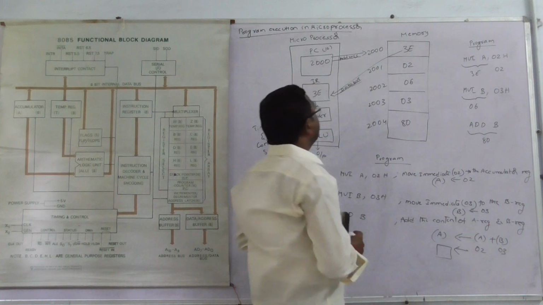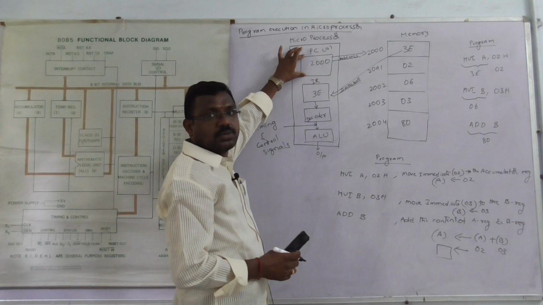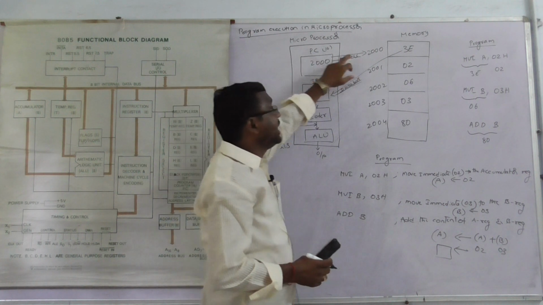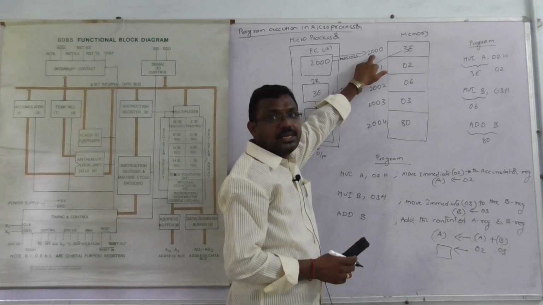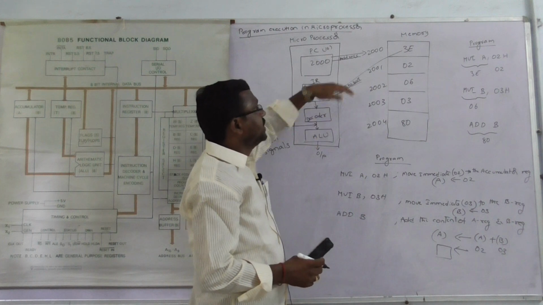Okay, first of all, PC. PC means program counter. It is a 16-bit register. It can store the memory address of the next instruction to be executed.